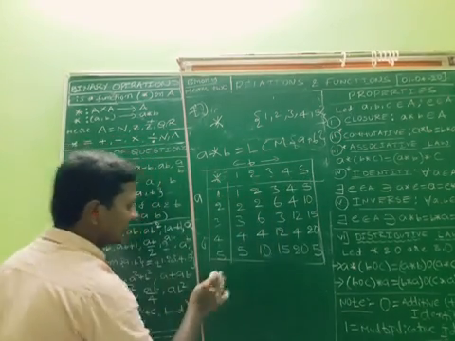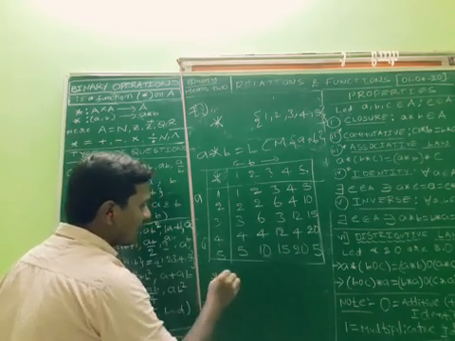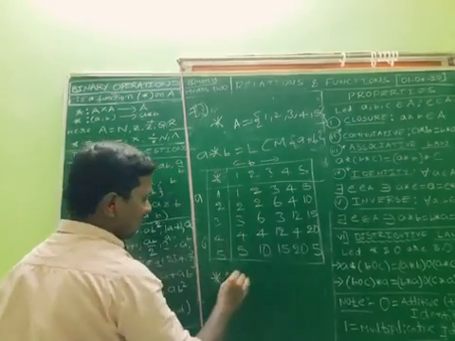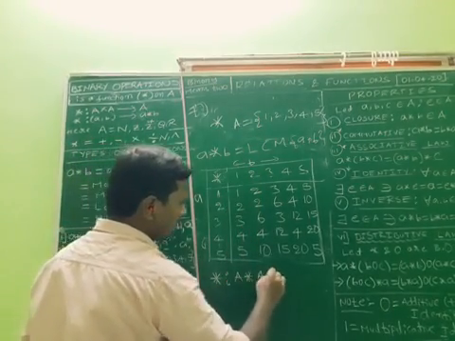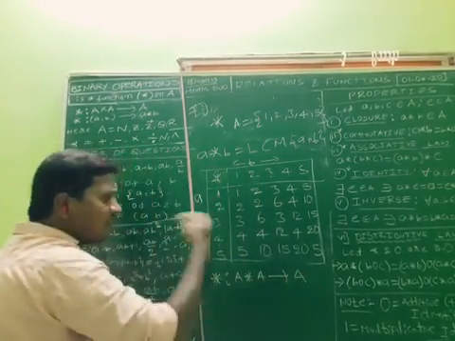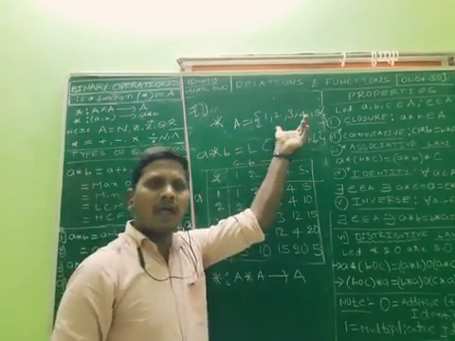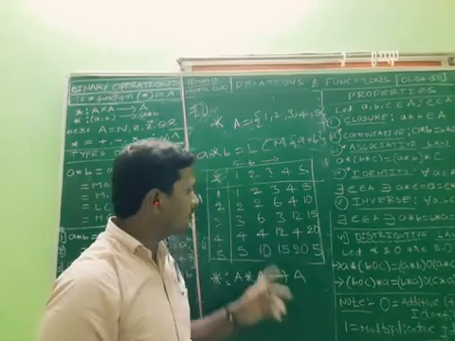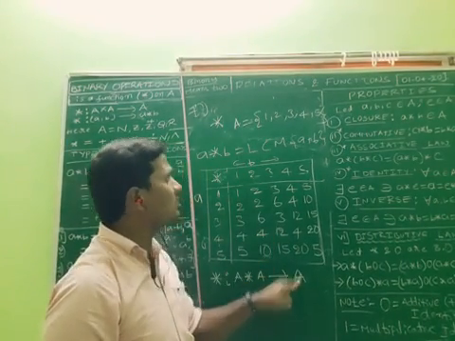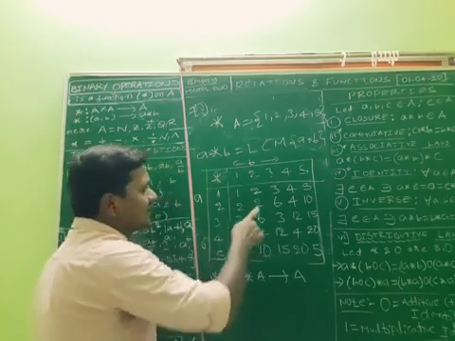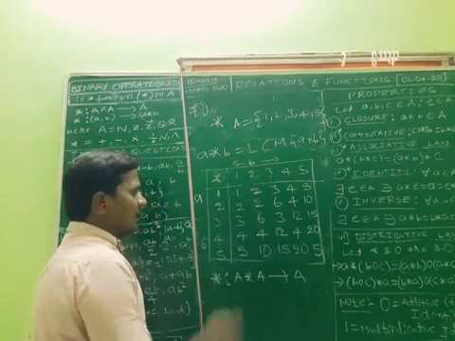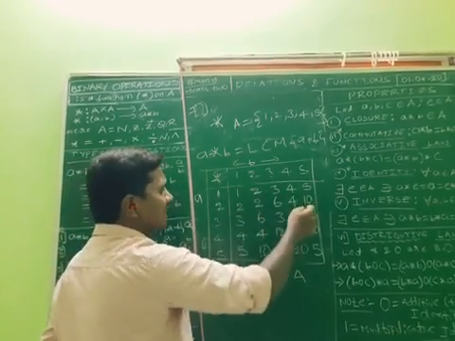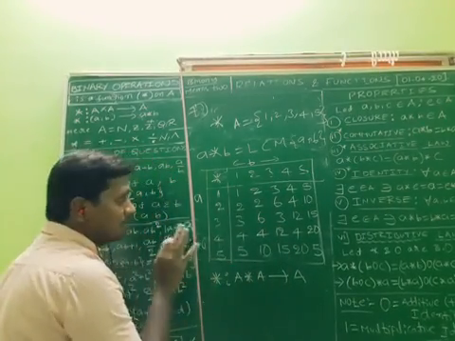What I said, star is a binary operation from, let us take this set as A, A star A to A. Whenever we give any two values as input, the output should also belong to the given set only. See here, these are the outputs we got. LCM of 2 comma 3 is 6, LCM of 2 comma 4 is 4, 2 comma 5 is 10, like that, right?